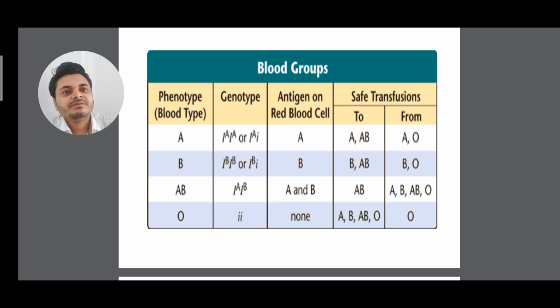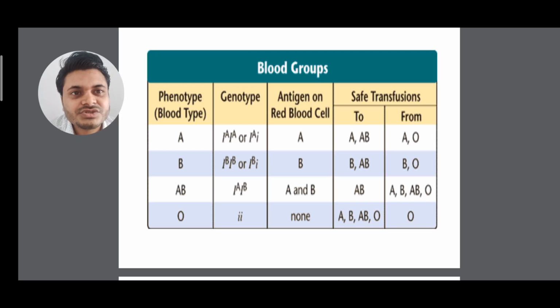So the antigens present in different blood groups: in A blood group we have A antigen, in B blood group we have B antigen, in AB blood group we have A and B antigens, and in O blood group we don't have any antigen.